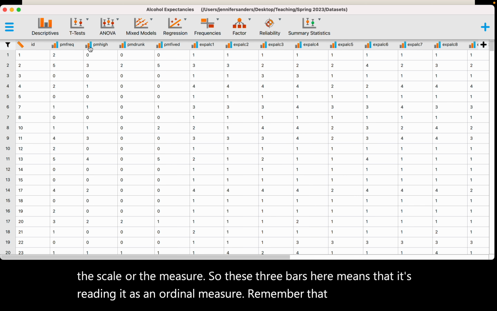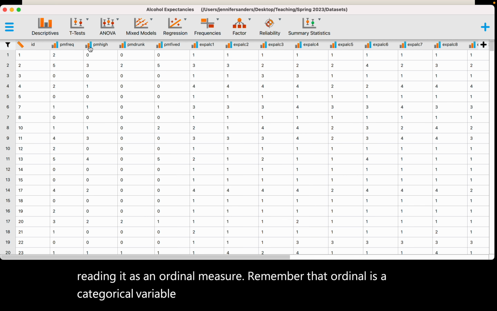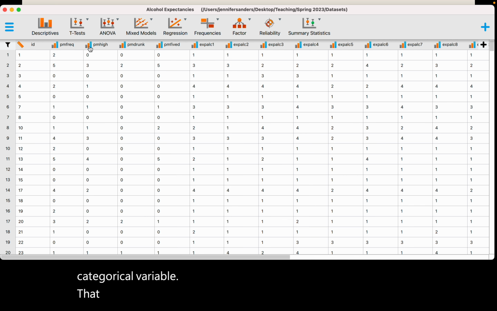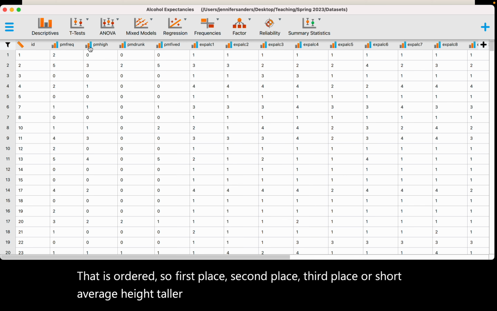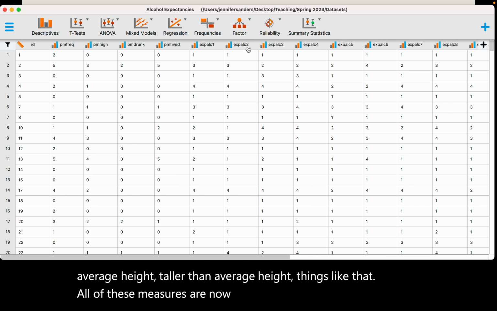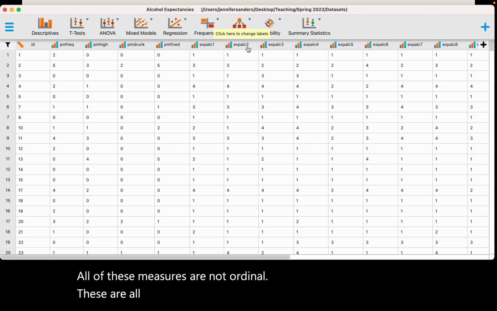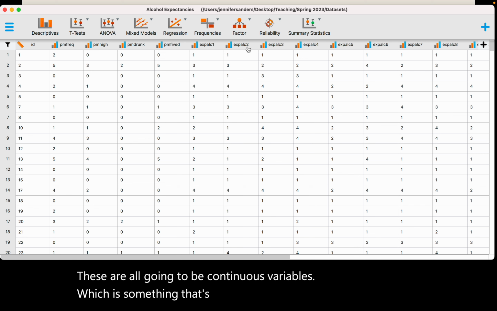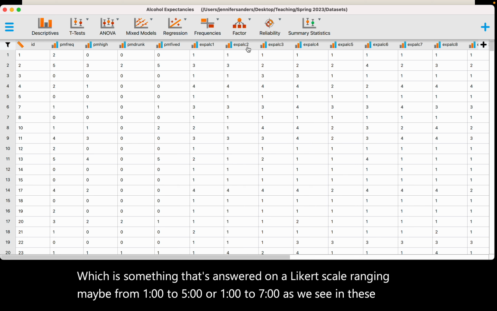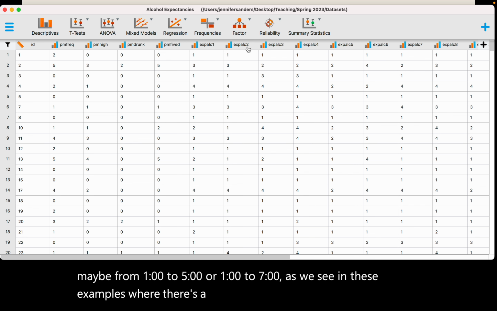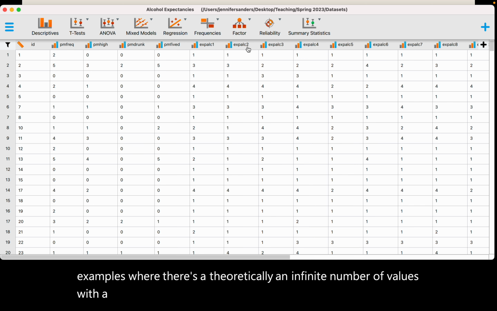Remember that ordinal is a categorical variable that is ordered. So like first place, second place, third place, or short, average height, taller than average height, things like that. All of these measures are not ordinal. These are all going to be continuous variables, which is something that's answered on a Likert scale, ranging maybe from 1 to 5 or 1 to 7, as we see in these examples, where there's theoretically an infinite number of values with a maximum and a minimum.